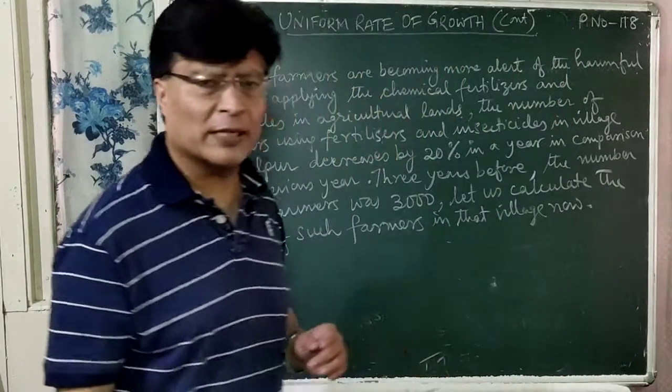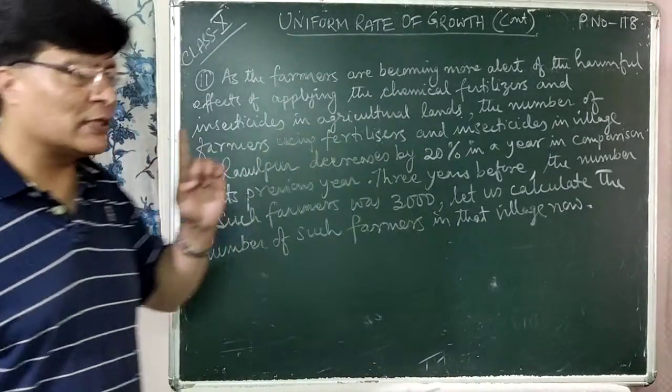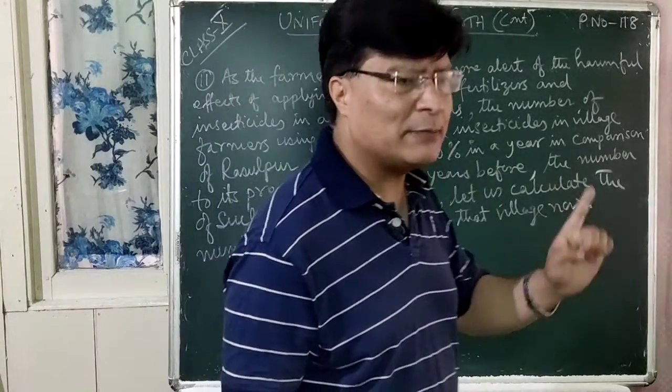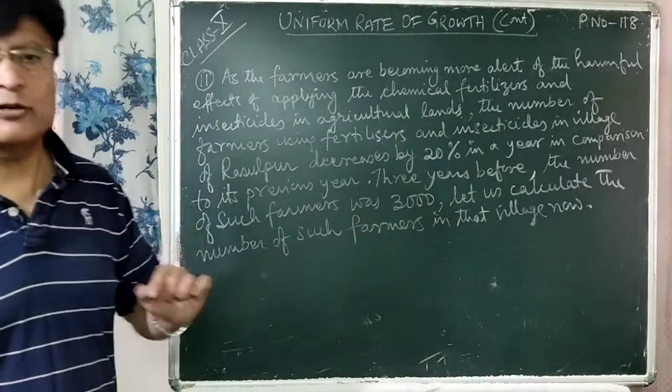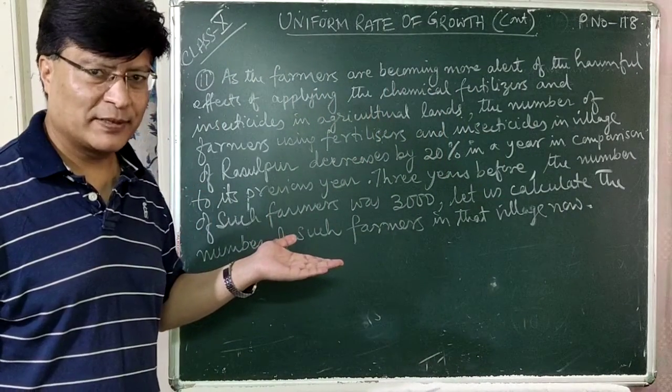The number of farmers decreases by, not 10%, sorry, 20% every year in comparison to the previous year, right?